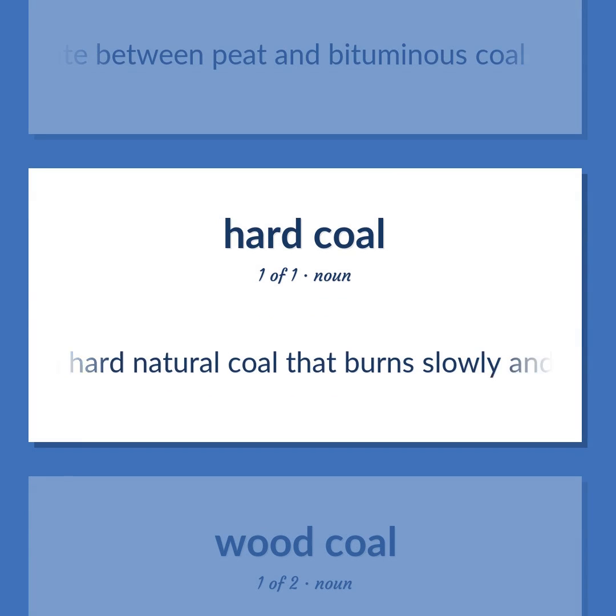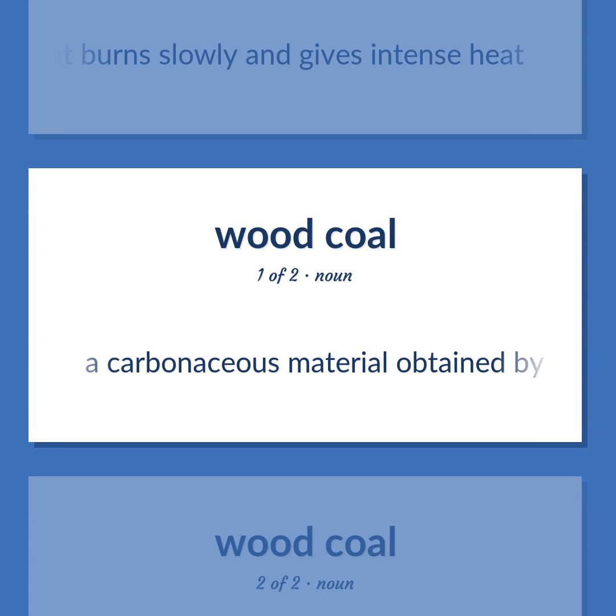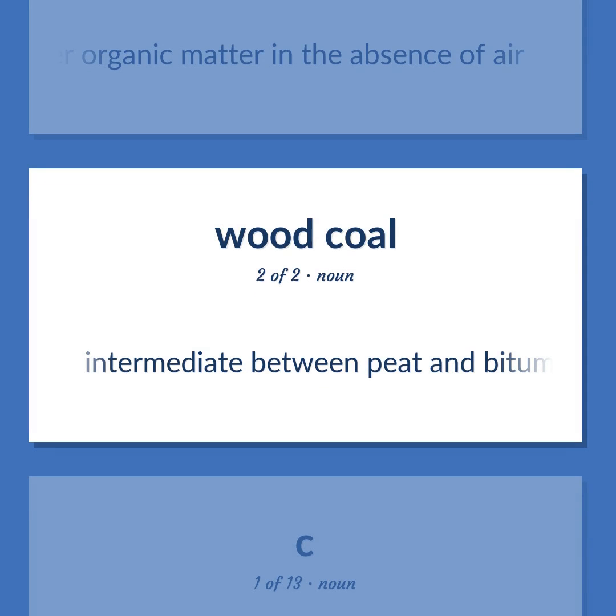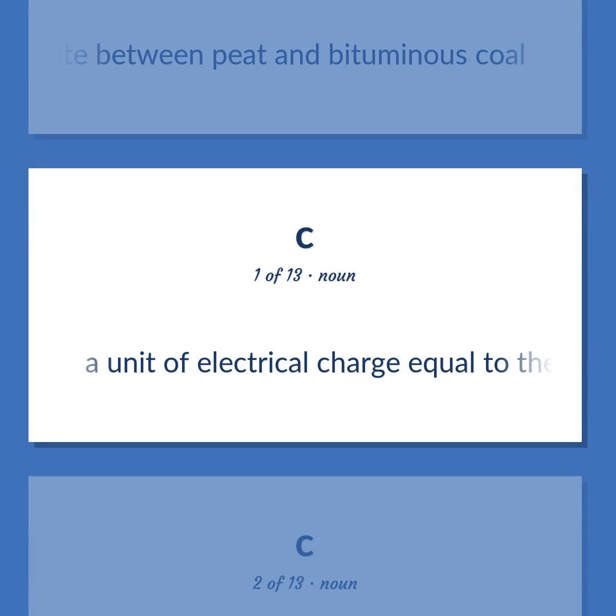A hard natural coal that burns slowly and gives intense heat. A carbonaceous material obtained by heating wood or other organic matter in the absence of air. Intermediate between peat and bituminous coal. A unit of electrical charge equal to the amount of charge transferred by a current of 1 ampere in 1 second.